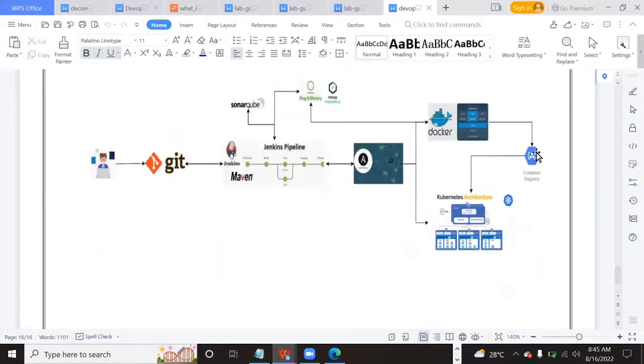Then the Kubernetes architecture will look up the images in the container registry and deploy them in its cluster, with the master and the worker nodes in a master-slave architecture replication. Got it? This is the overview of how we will do it here. Got it, right?